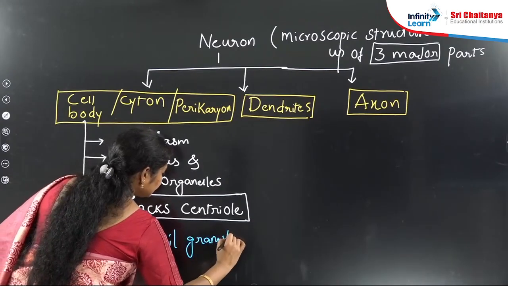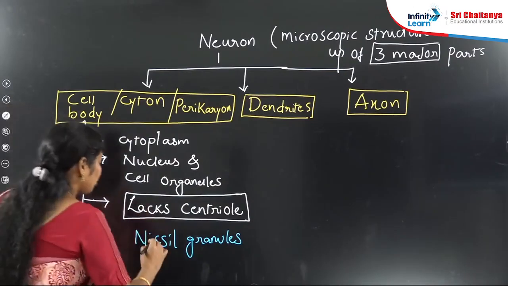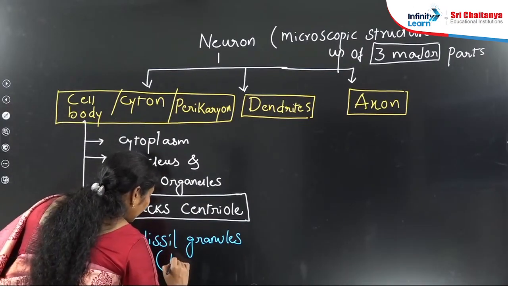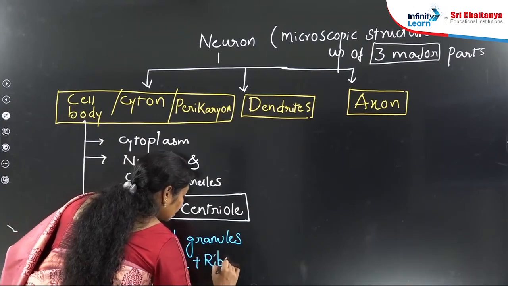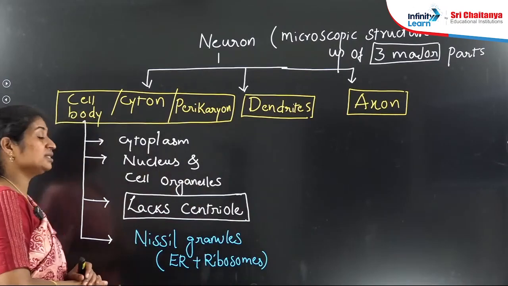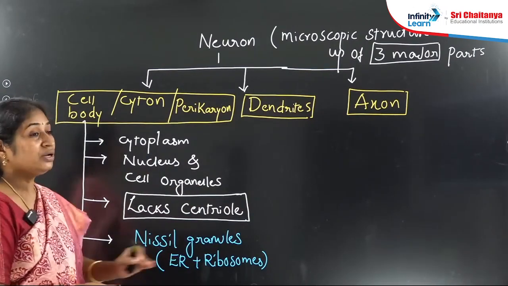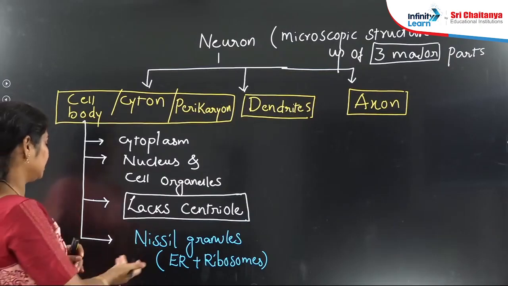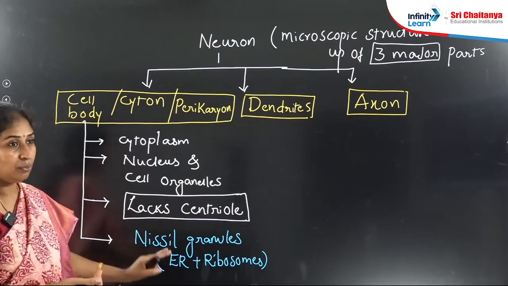What are Nissl granules? These are structures composed of endoplasmic reticulum plus ribosomes. What is the role of Nissl granules? They play an important role in protein synthesis, acting as rough endoplasmic reticulum.